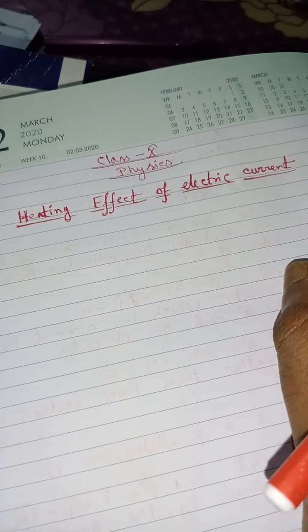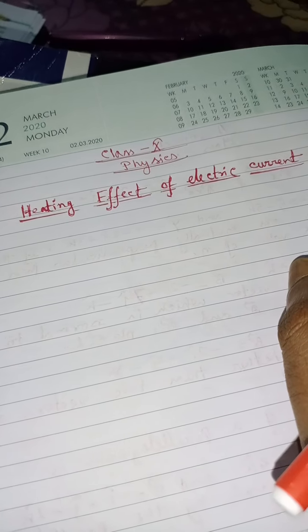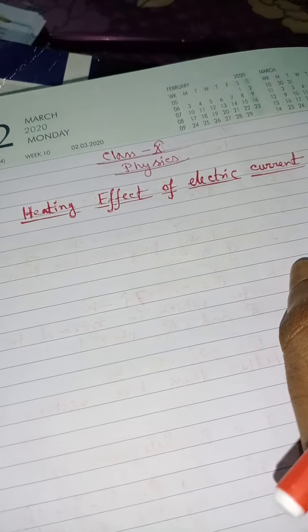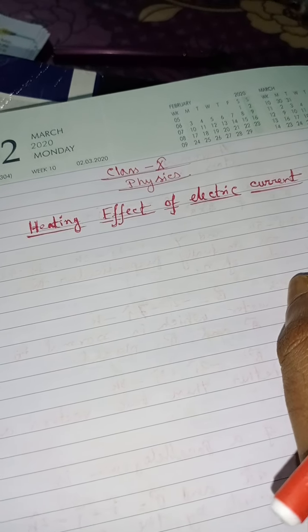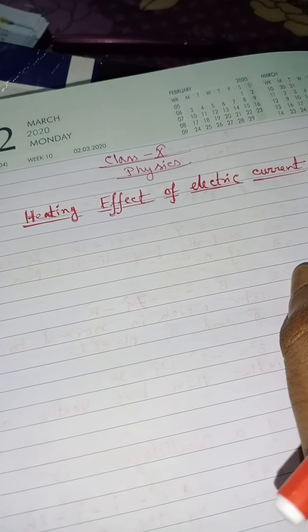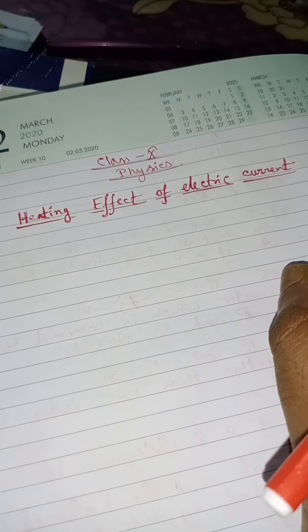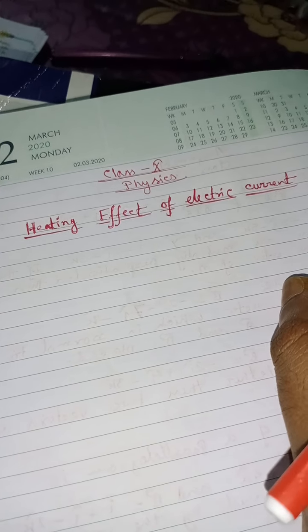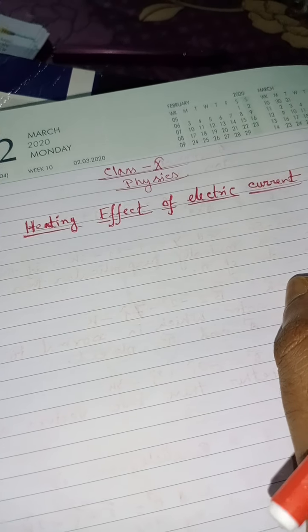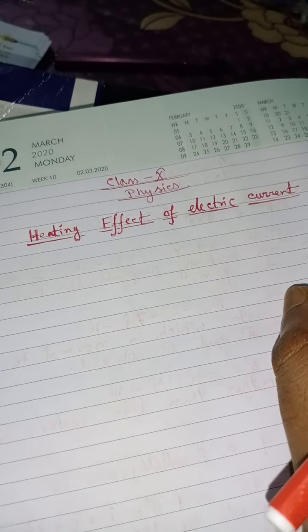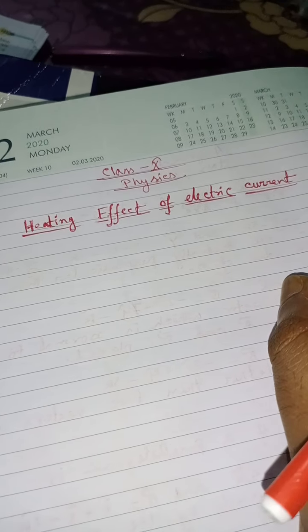This heat is produced due to the electric current. So the bulb is glowing due to the electricity, and due to the electric current the heat is produced. Similarly, if you observe, an electric iron becomes heated. Why? Due to the electricity. In different appliances, like an electric heater, the heat is produced due to the electric current.